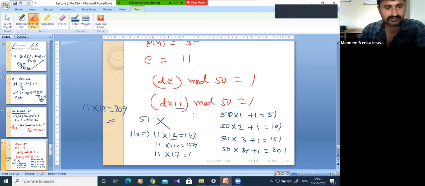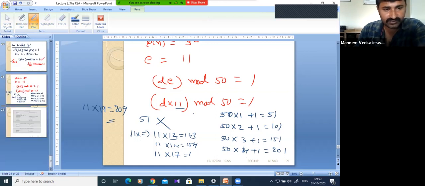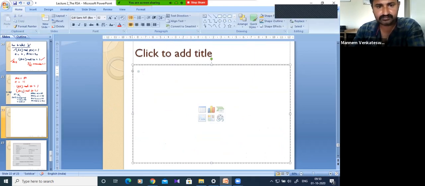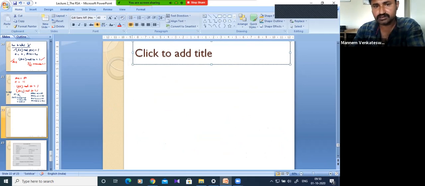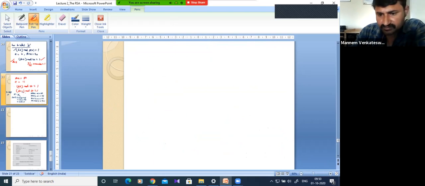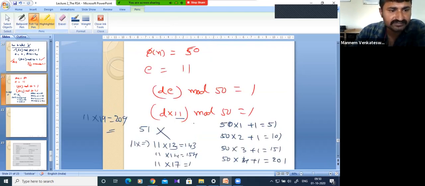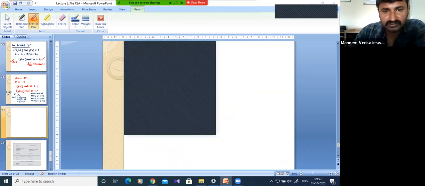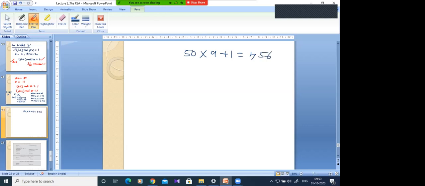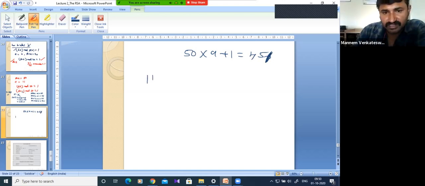Next case. If you know this concept, you can do any problem. That's why I'm going through this. So please tell me what is the possible combination? Next, 11 fives are 55. That is also not there. So 451. Okay, 50 into 9 plus 1, 451. So 11 times how much?